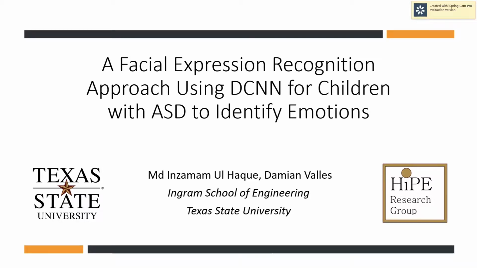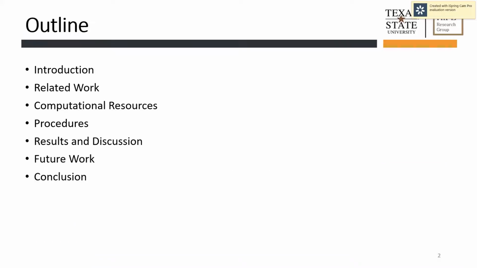Today, I'm going to talk about my paper, which is a facial expression recognition approach using deep convolutional neural network for children with autism spectrum disorder to identify emotions. The outline of my talk would be introduction, and then I'll talk about some related works, the computational resources I've used in this paper, the procedures, results and discussion, future work, and lastly, conclusion.